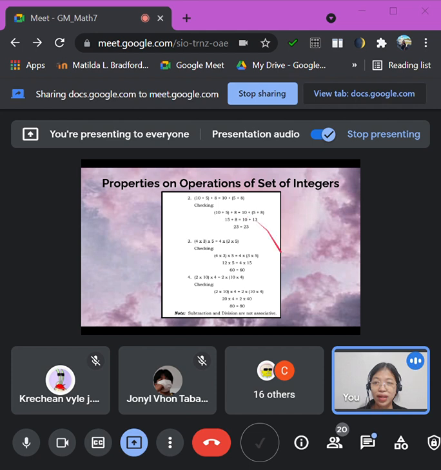Okay. Now let's go to multiplication. So what if mag-multiply na sad ta? Di ba ningon man to nga applicable ang associative sa atong multiplication pod. So we have there 4 times 3. Quantity 4 times 3 times 5 is equals to 4 times quantity 3 times 5. So we have there 4 times 3, that is 12.